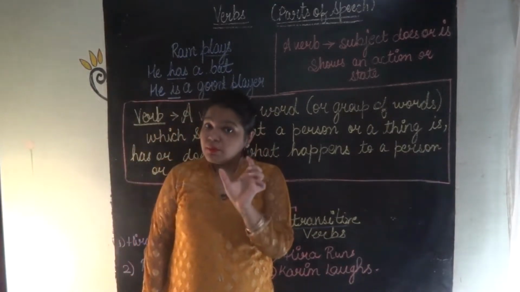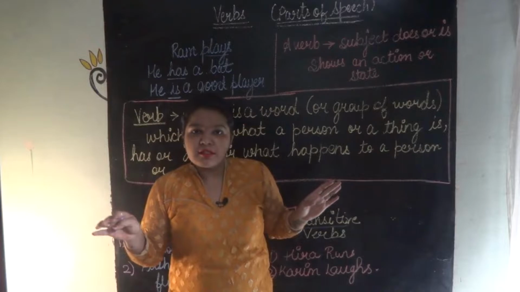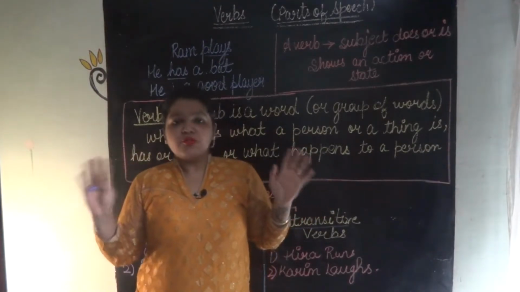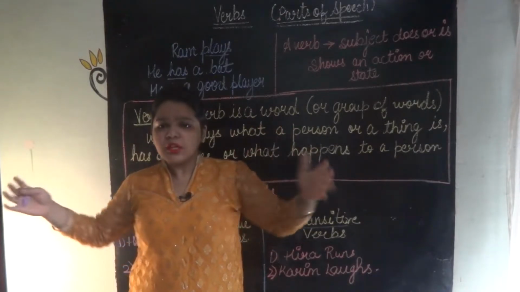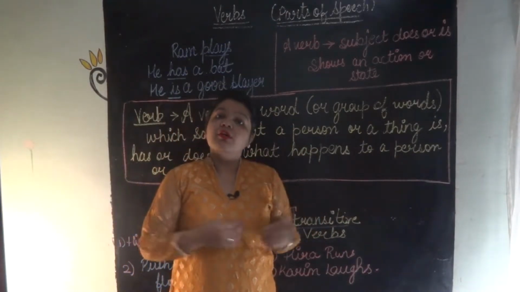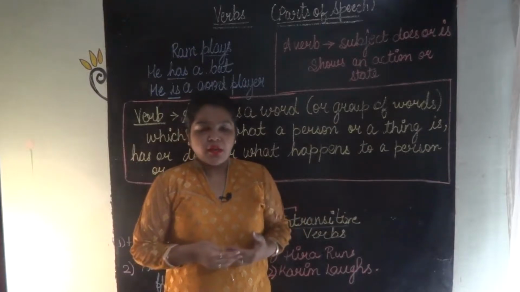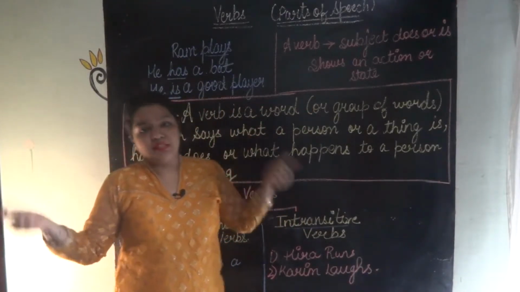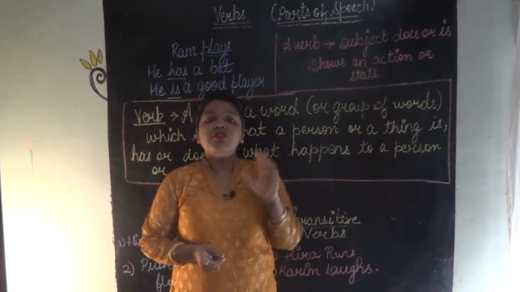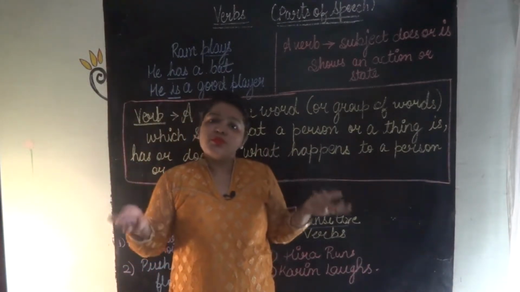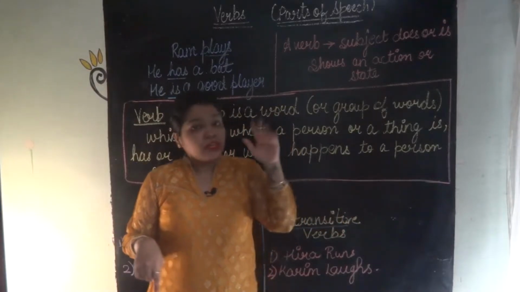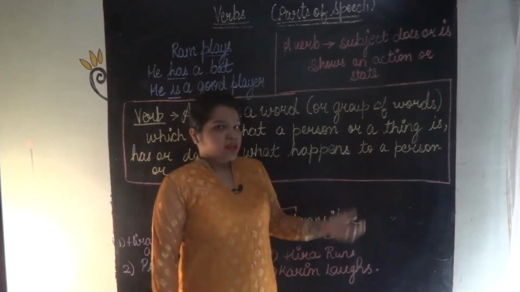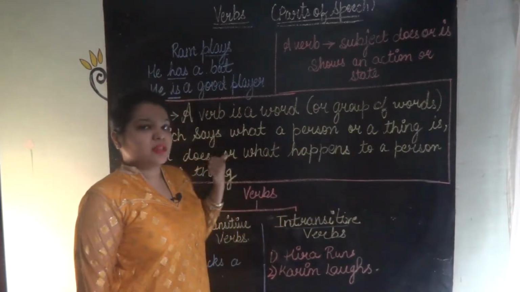A single verb can make a full sentence, but a subject or object can't make a full sentence, nor can a noun or pronoun. They too need the help of other words. But only verbs can make a full sentence. It can make a meaningful sentence, like come. Come is what? A verb. So I am saying come, and that is making full sense. So be very careful with the verb.